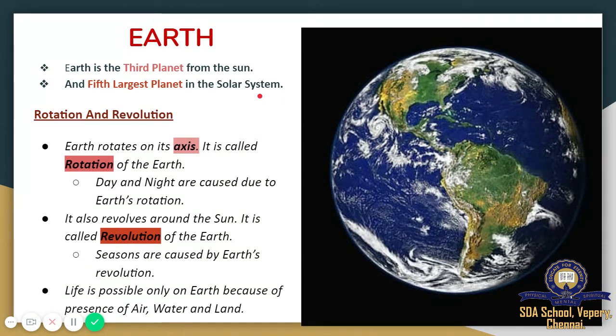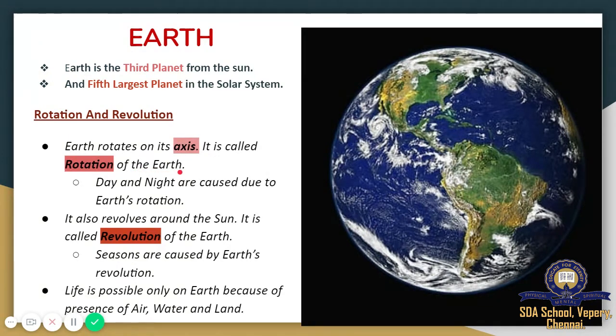Then we are going to learn about two new terms, rotation and revolution. Earth rotates on its axis. It is called rotation of the Earth.